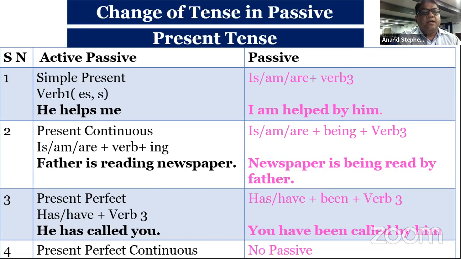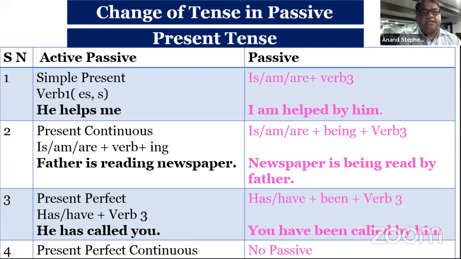We have to be aware of what tense the subject belongs to. For example, whenever we find a sentence in simple present, as we all know, in simple present we use the first form of the verb. An example is, he helps me. When we want to change it into passive, it will always take is, am, are as a helping verb followed by the third form of the verb. I am helped by him.